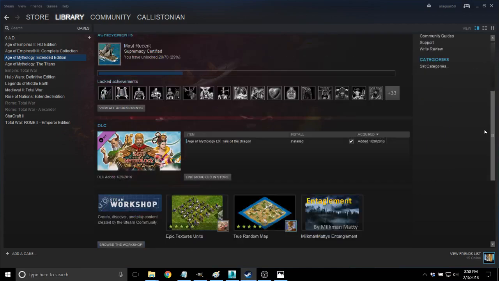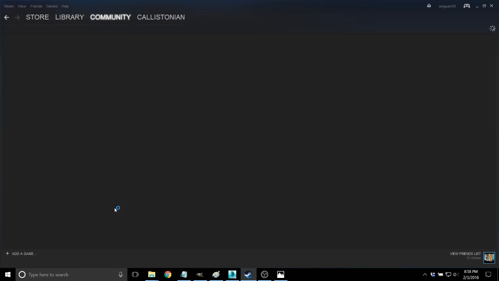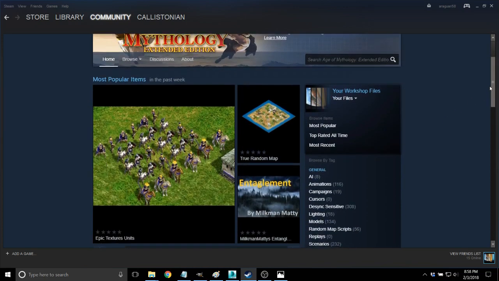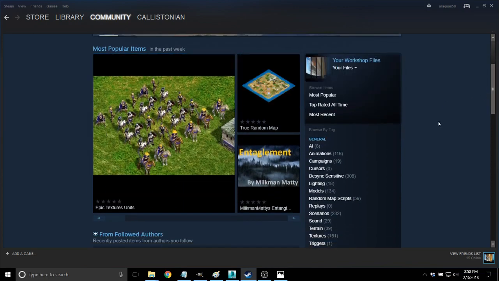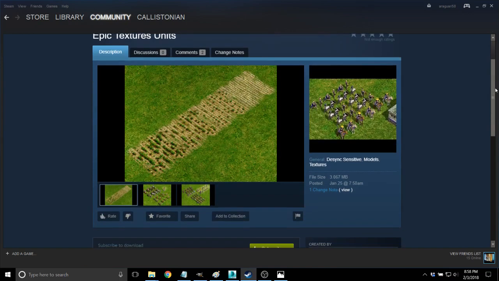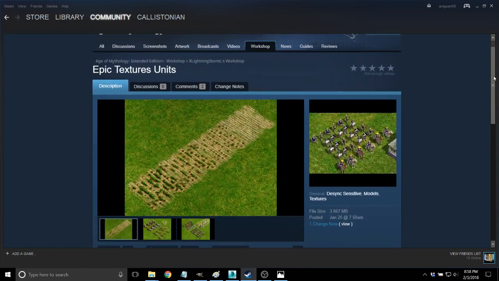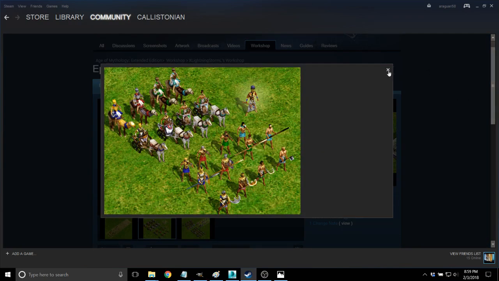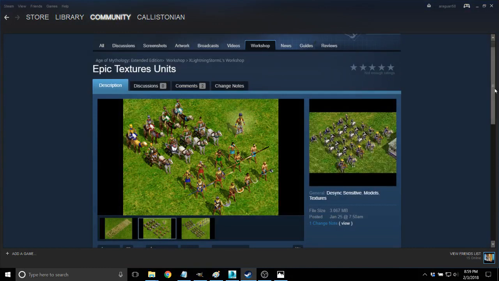Here we have Steam. We're just going to go down to the workshop. And I'm just going to take some example mods so that we can see. Let's take this one, it's a popular one this week, some textures. Now, let's just look at what this is. First, he has a preview icon image, which is good. It tells me he has 3 images here. These are good quality images. This tells me that the modder, whoever made this, probably knows what they're doing.